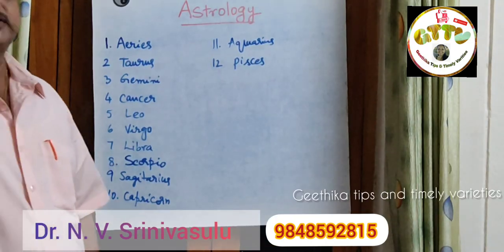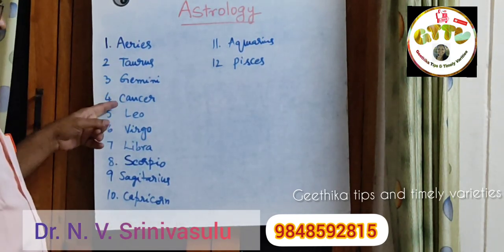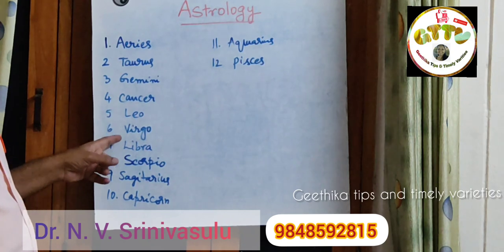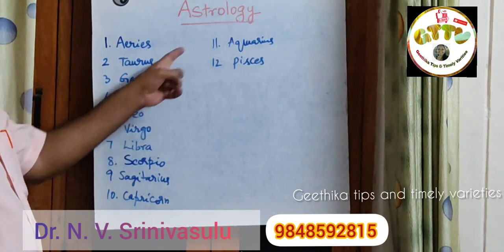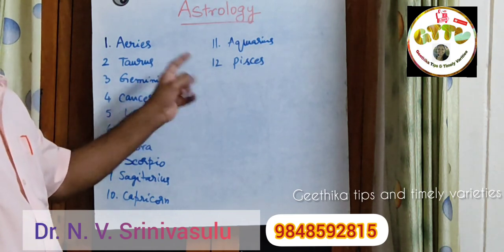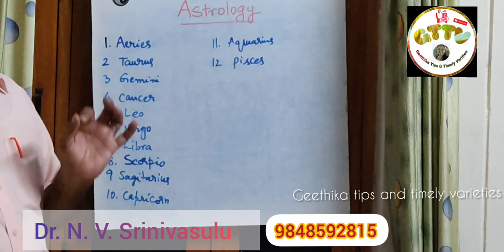There are 12 zodiac signs, namely Aries, Taurus, Gemini, Cancer, Leo, Virgo, Libra, Scorpio, Sagittarius, Capricorn, Aquarius and Pisces. You have to remember all these zodiac signs in order.